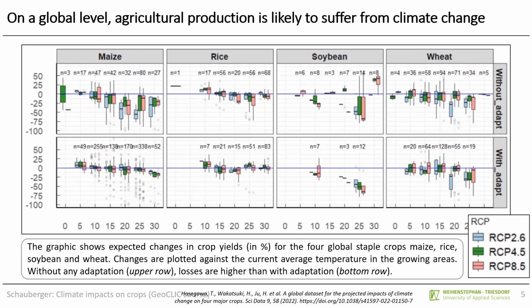Without any adaptation, what you can see here in the upper row, losses are higher than with adaptation, shown in the bottom row. The adaptation measures that were considered are choice of cultivar, fertilization, sowing time, tillage, irrigation, humus buildup, and some more. The full details can be found in the associated reference.